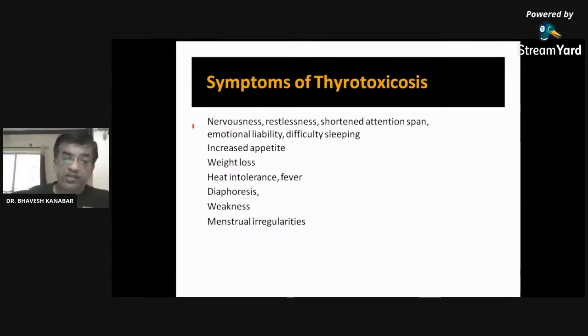Nervousness, restlessness, shortened attention span, emotional lability, difficulty in sleeping, increased appetite, weight loss. So remember, compare it with hypothyroidism. In hypothyroidism, there is obesity. Here in thyrotoxicosis, there is weight loss.